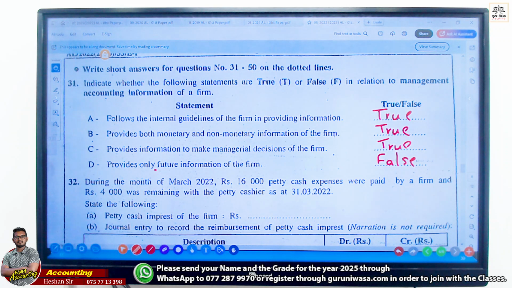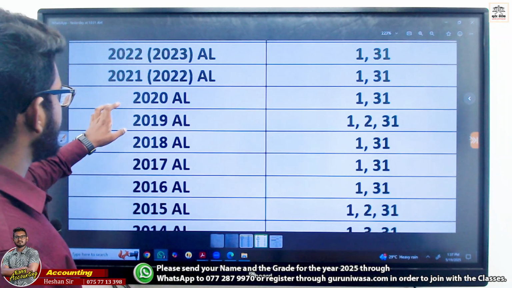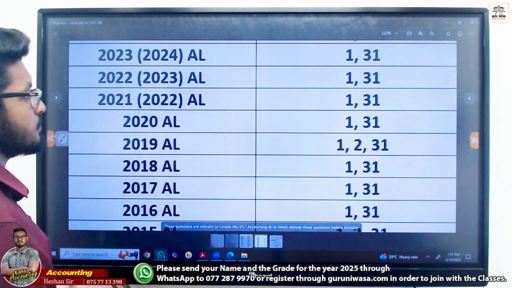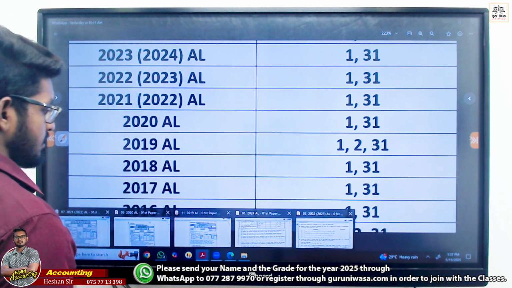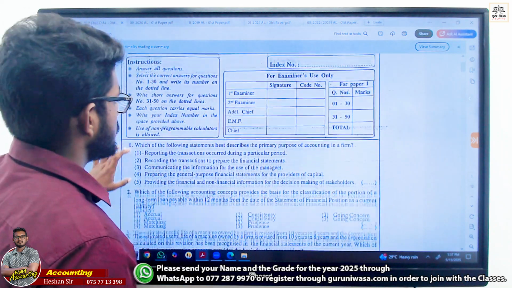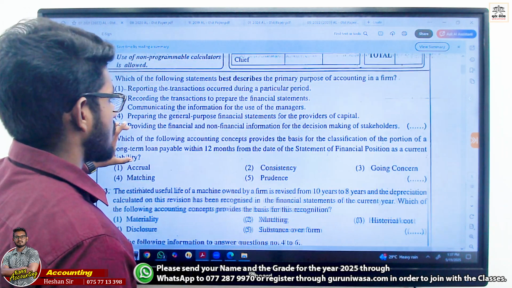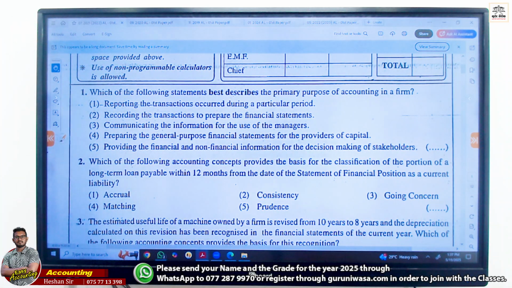Right. Let's go with the next one. We are moving to 2022 done, now 2021. MCQ number 1 and 31, 2021. Right? 2021, within brackets 2020. MCQ number 1.